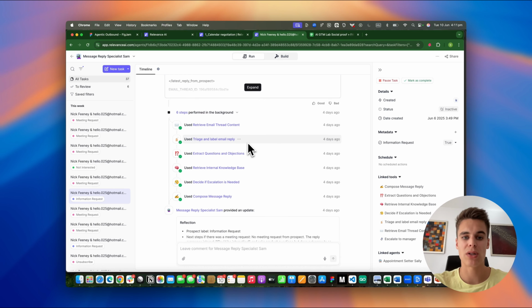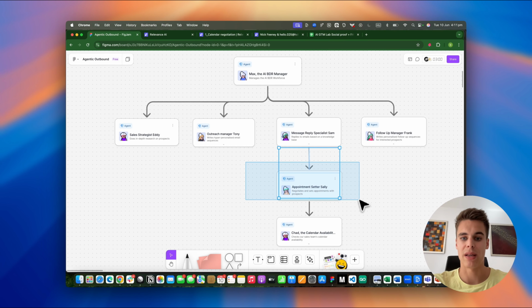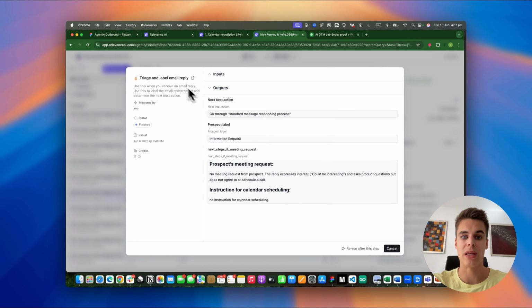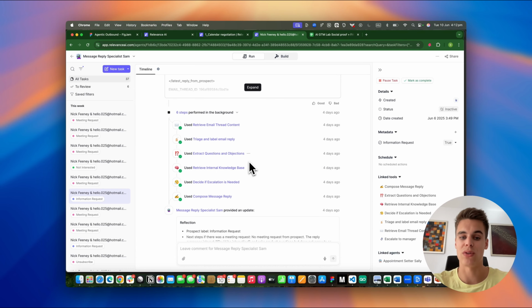The message reply specialist has access to a sub-agent, which is the calendar negotiator agent. This is appointment setter Sally, and you can find it here under the message reply specialist. So when someone requests a time, the message reply specialist is also going to run appointment setter Sally. But in this case, there was no time requested. The triage and label email reply tool has also concluded that there was no meeting request, and therefore we didn't have to use that agent.